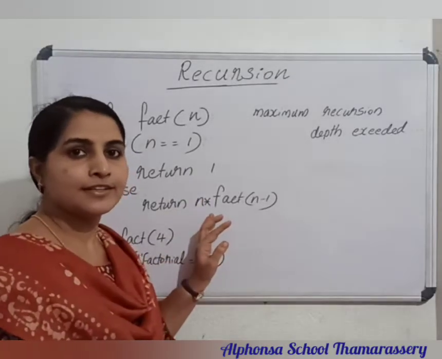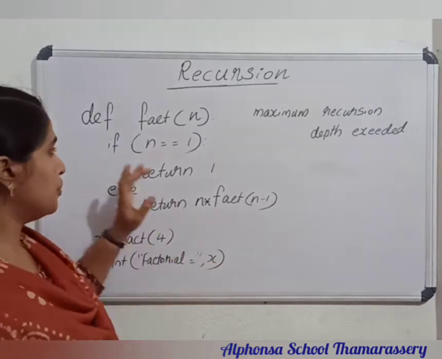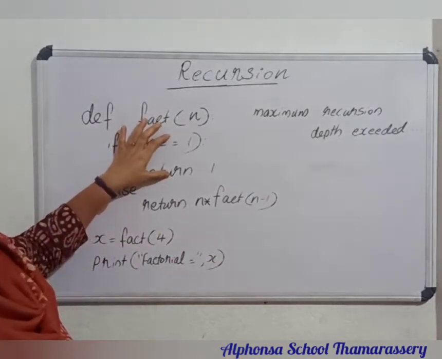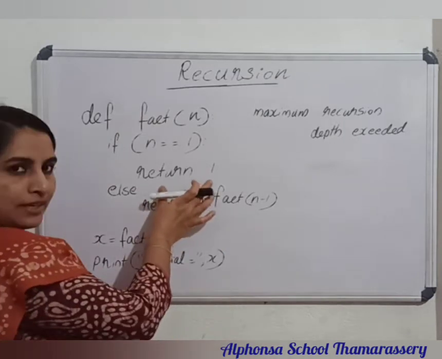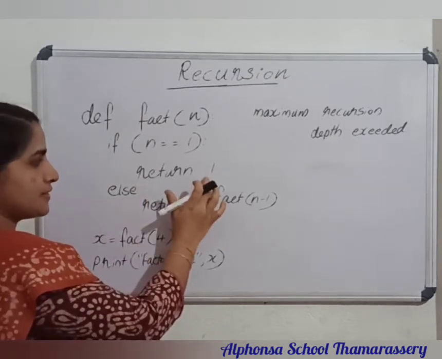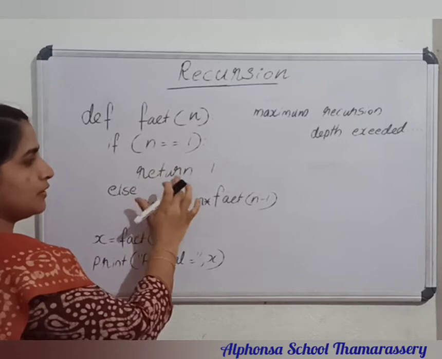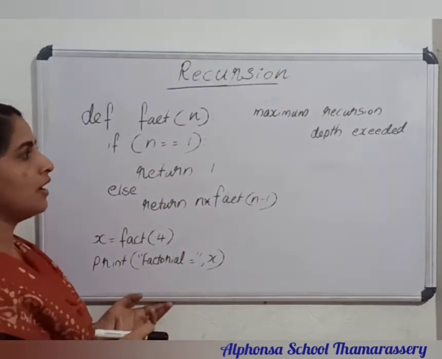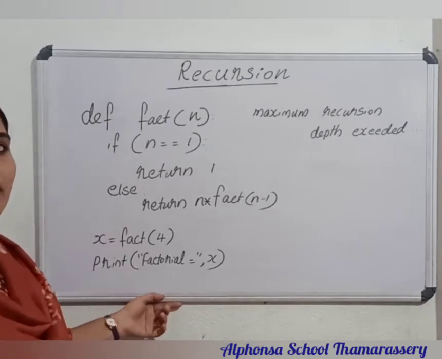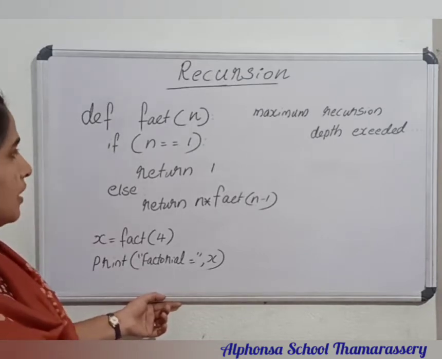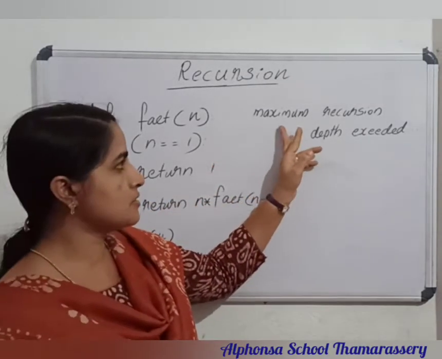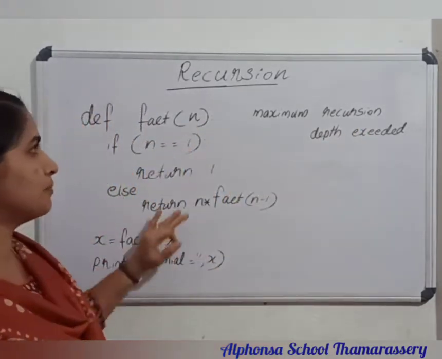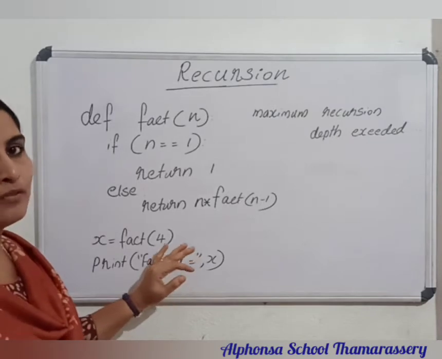When you are writing a recursive function, you have to specify the base case exactly. In this case the base case is reachable. You specify n equal to 1, then return 1. This is reachable. And if this is not reachable, or if you forget to give the base case too, it returns an error message, maximum recursion depth exceeded, because that function becomes an infinite function.